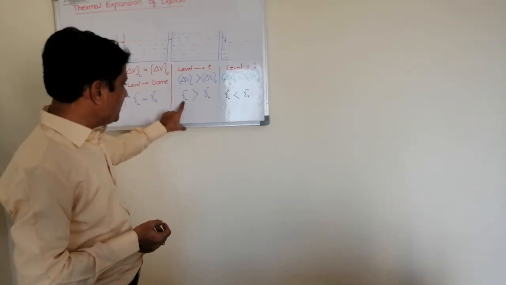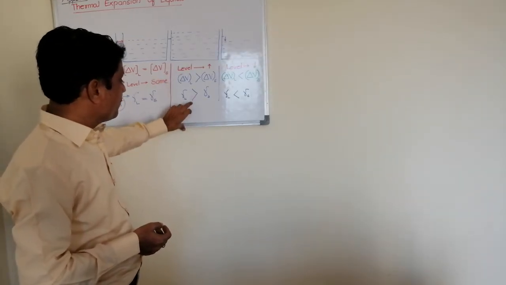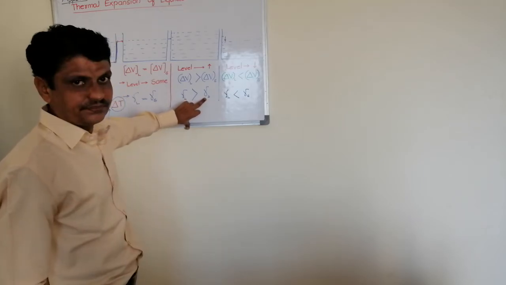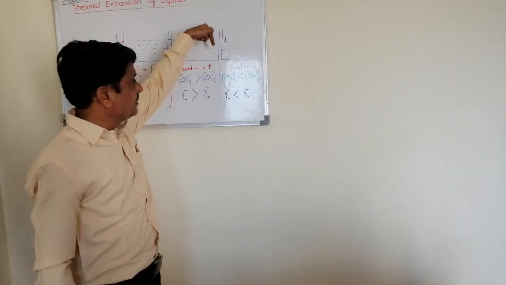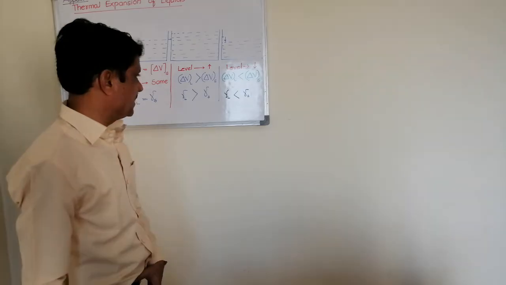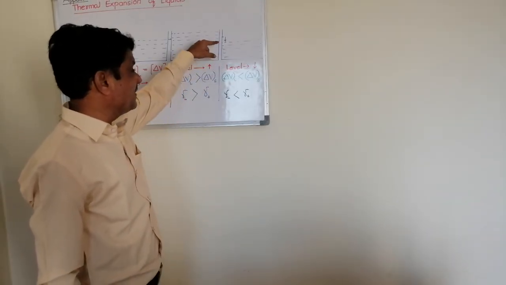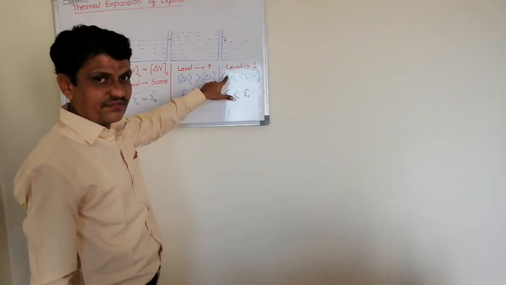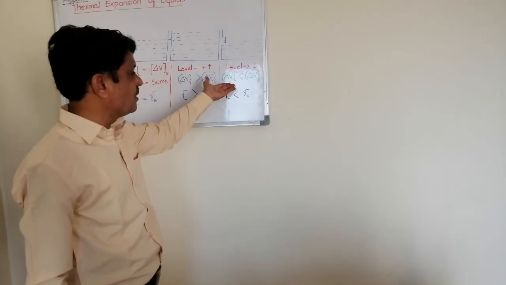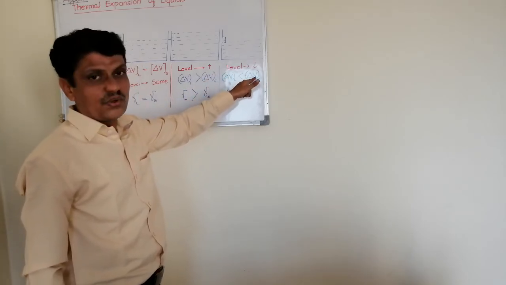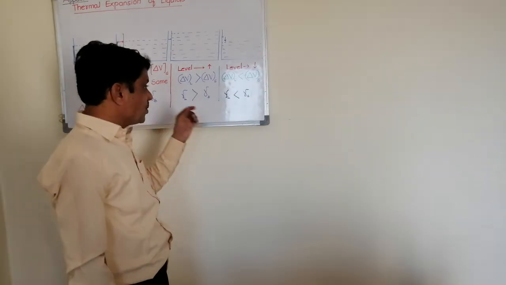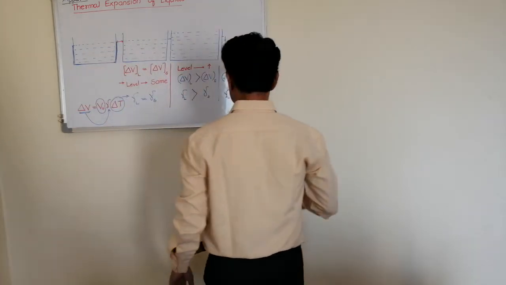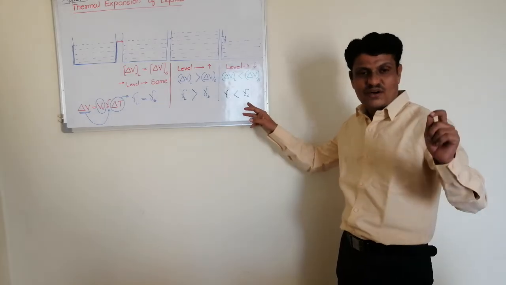For this, the coefficient of volume expansion of the liquid must be greater than that of the solid. And finally, when the level of liquid decreases, the increase in the volume of liquid is less than the increase in the volume of solid. For that, the coefficient of volume expansion of liquid must be less than the coefficient of volume expansion of solid.